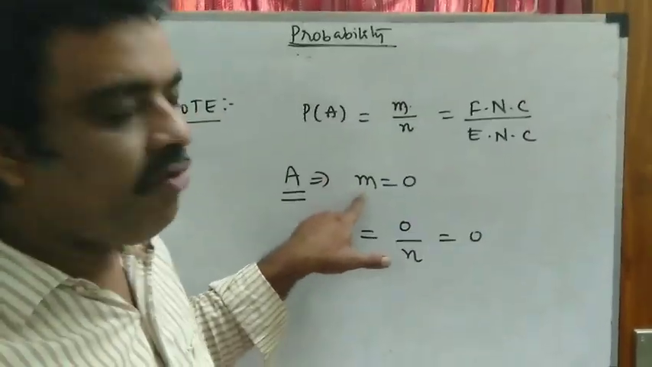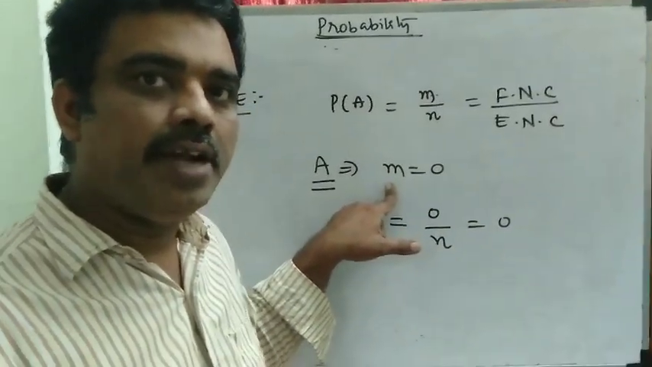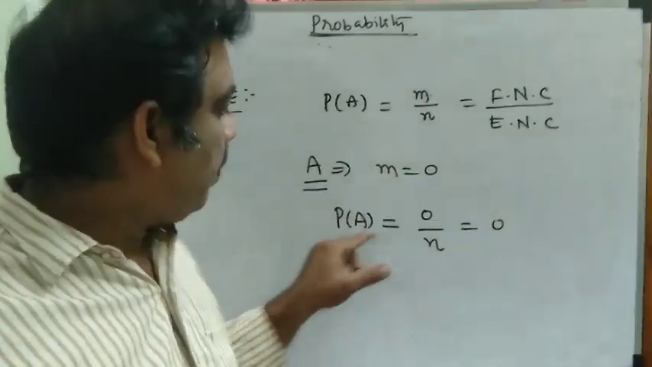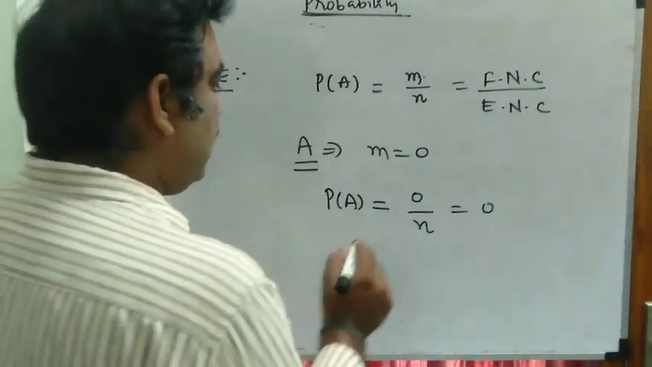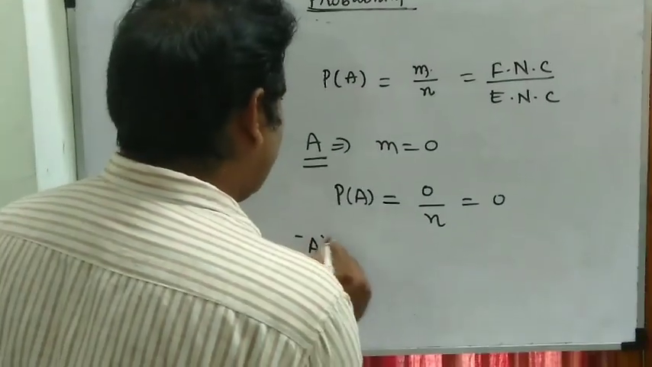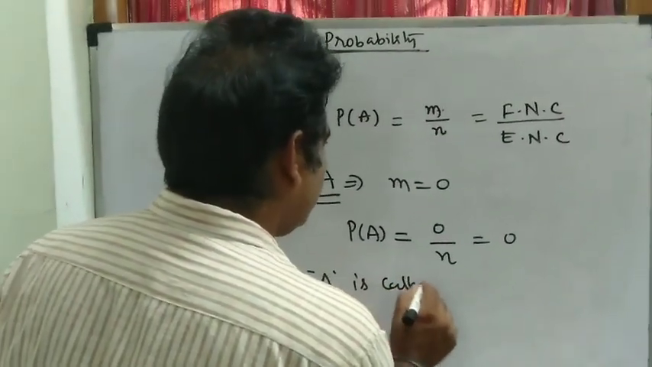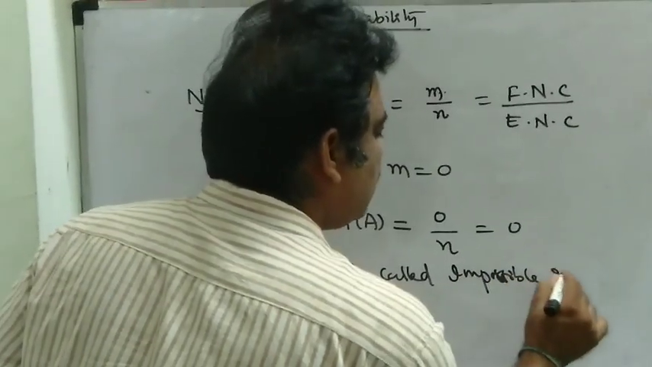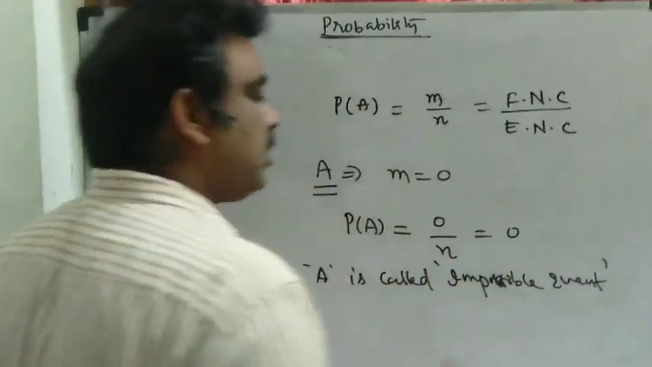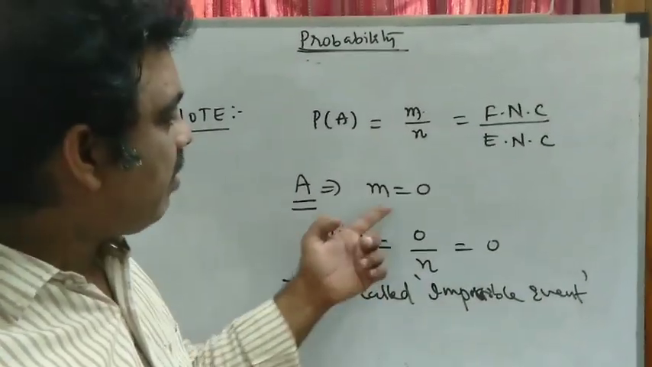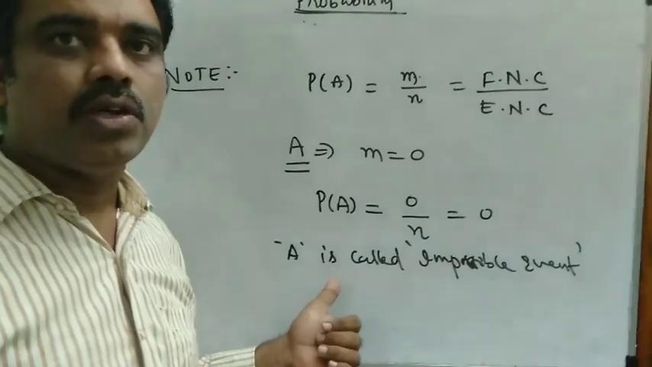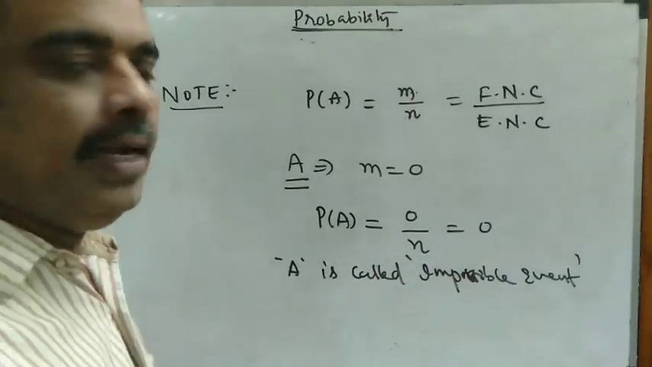If there is not even one favorable case for the event A to happen, then the numerator m is equal to 0. Then P of A is equal to 0. In this case, the event A is called an impossible event. This never happens because all are unfavorable cases. There is not even one favorable case.